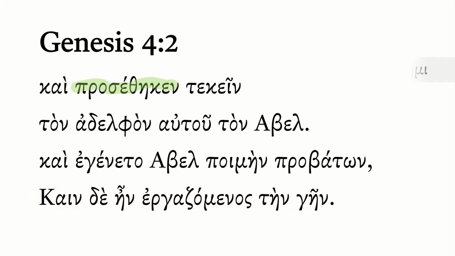Well, let's start with this first verb, prosetheken. Of course, we see the kai, so now we're continuing. But the first verb is from prostithemi. And even though it does have a kappa, if you recall with these athematic mi verbs, often the aorist form will have that kappa as well. So this happens to be a third singular aorist, active indicative.